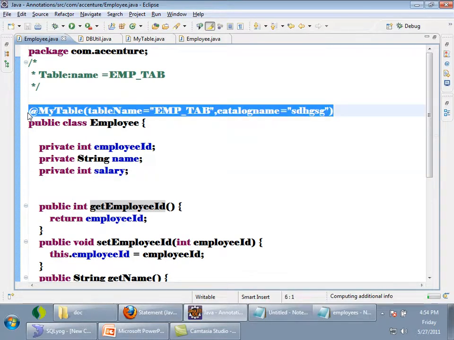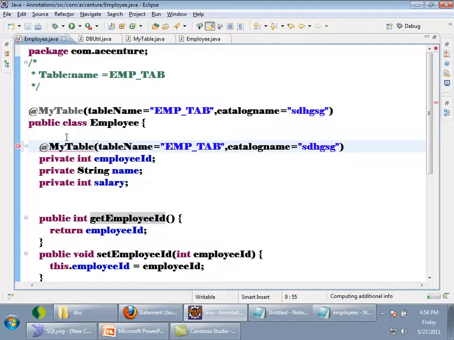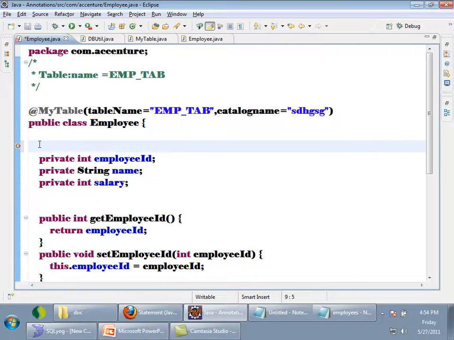Okay. So now if I try to use this annotation at field level, what will happen? Let us see. See, it's giving an error. Why? Because I told that this annotation can be applied only to types. Interface is a type, class is a type, user defined types. So it can be applied only to types, not to fields. So see the error: annotation MyTable is disallowed for this location.